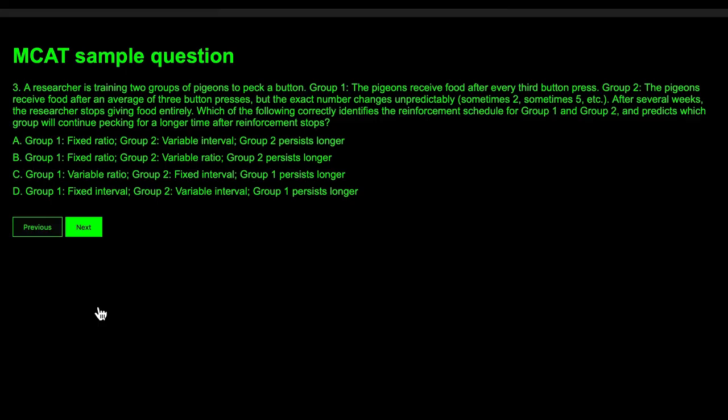So we need to define some terminology here. Fixed ratio. So you give the food after a certain number of presses. So every third press. Variable interval. Variable interval is based on time. So you give the food after 3 minutes, then after 5 minutes, then after 10 minutes.